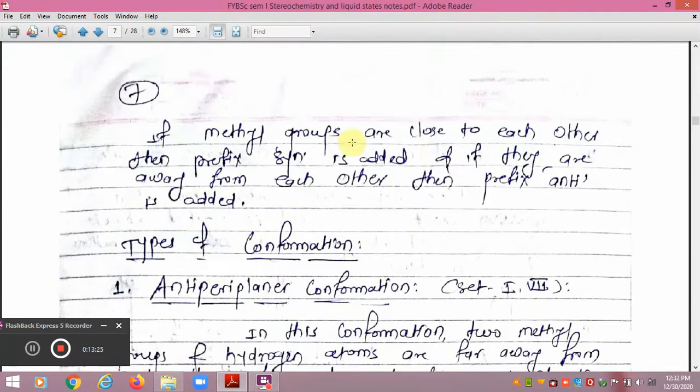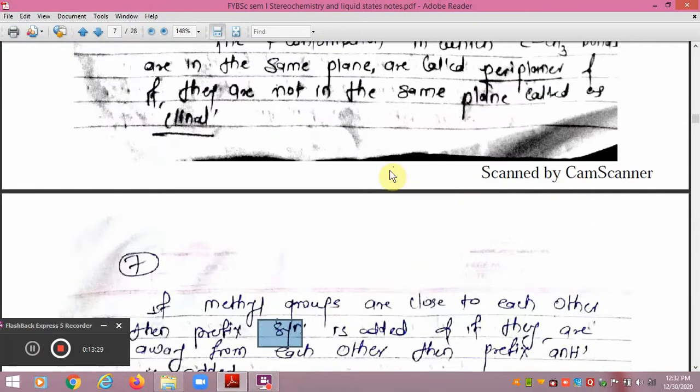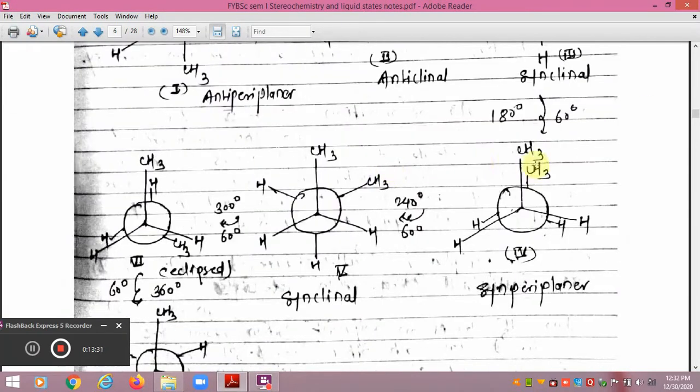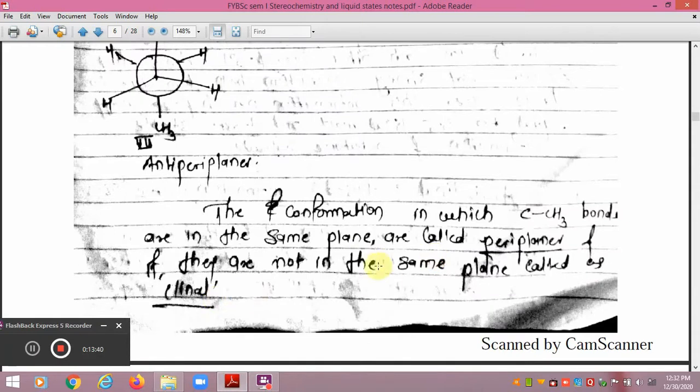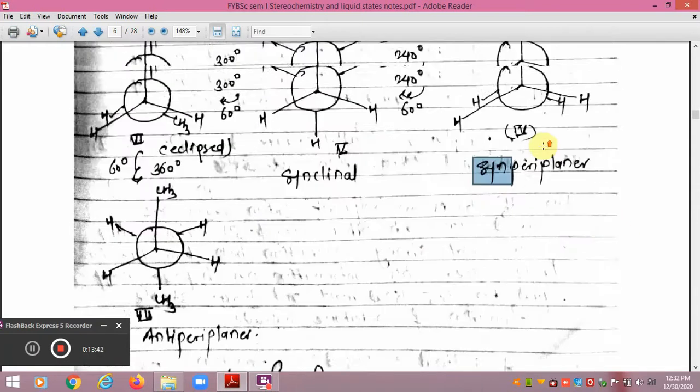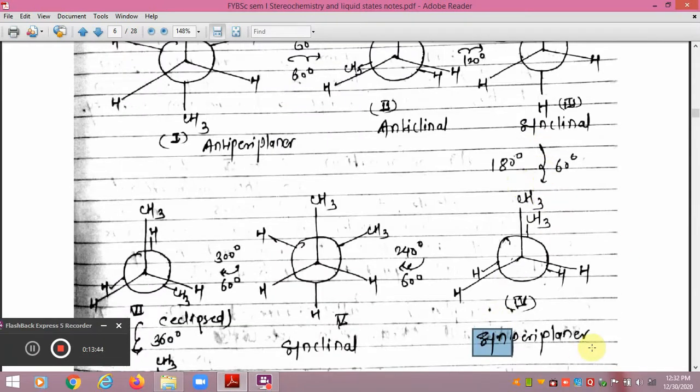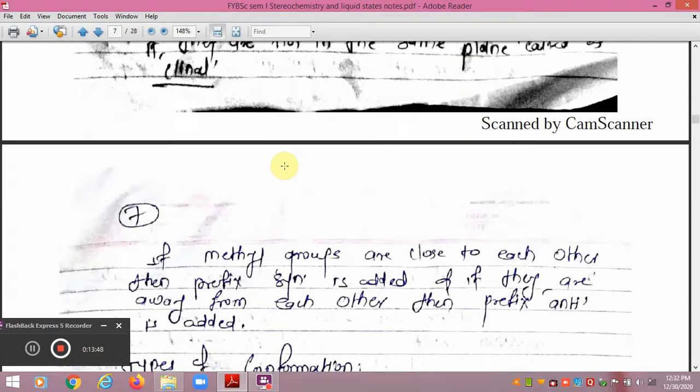If methyl groups are close to each other, then the prefix syn is added. Dear friends, you can see here this is syn, which means these two CH3 groups are close to each other. That's why syn. And periplanar means these two methyl groups are in the same plane. That's why the word periplanar is added. So that's why it is called synperiplanar, in a simple way.